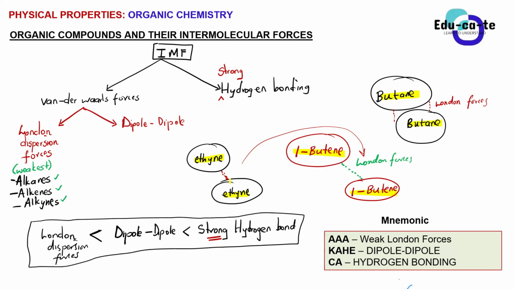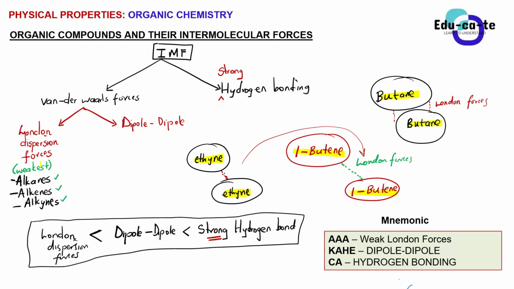So if I'm having an ethyne and another ethyne, the interaction between them is a weak interaction. They are weakly attracted to one another. It's like they don't have that much attraction with one another. So do you guys understand now when we say alkanes, alkenes, and alkynes, all of them exhibit weak London forces?